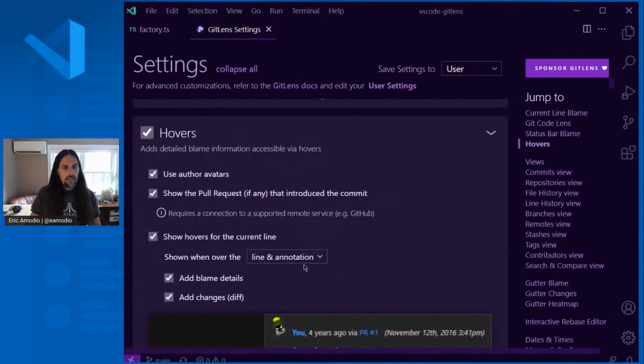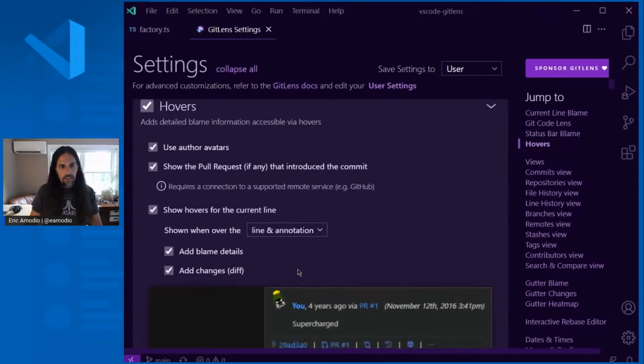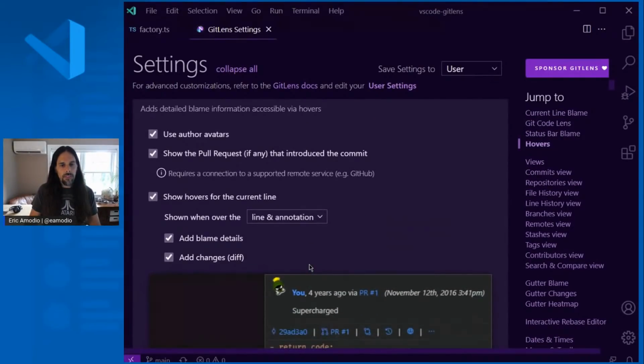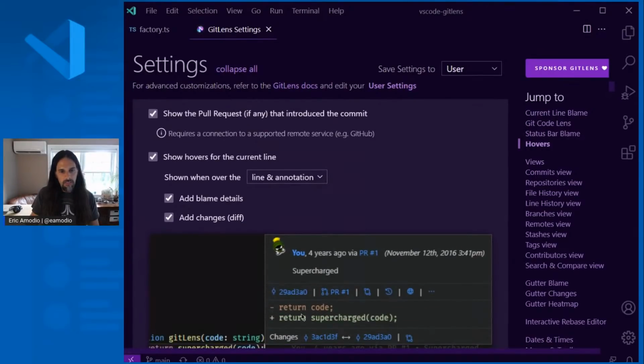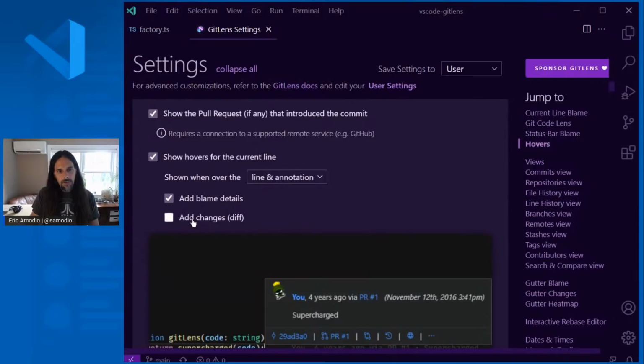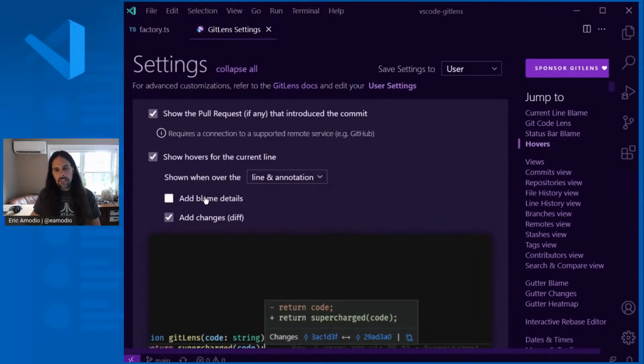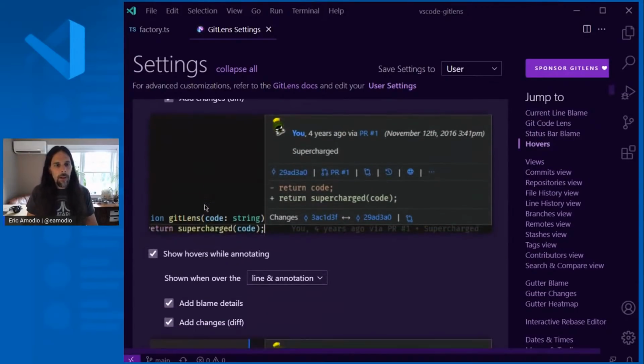Let's see, and then finally in here you can get a lot more control over the hovers. So if you don't want to see the avatars on there or the pull request information, you can control that. If you want to show hovers for the current line, you can choose to hover over the whole line or just over the annotation part, so you can control that. If you don't want to see the diff part, you can just turn the diff off, or if you only want to see the diff part, you can just turn that on.